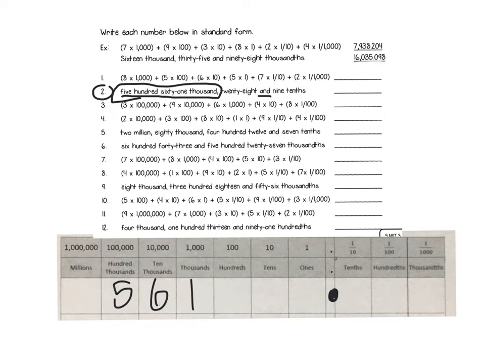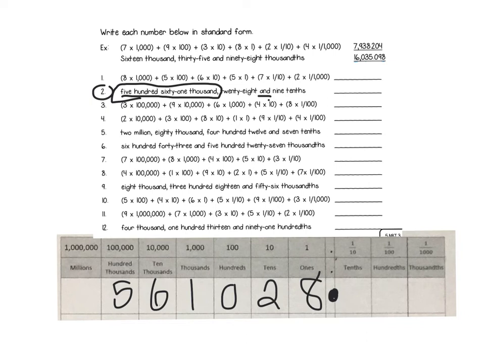28 has to be tens and ones. That "and" means decimal, so I know I'm okay. But see this empty space right there? It can't stay empty. It has to be filled with something. But since I don't have any hundreds, it has to be a 0. So for now, I have 561,028, and now I need to work on my numbers after the decimal.